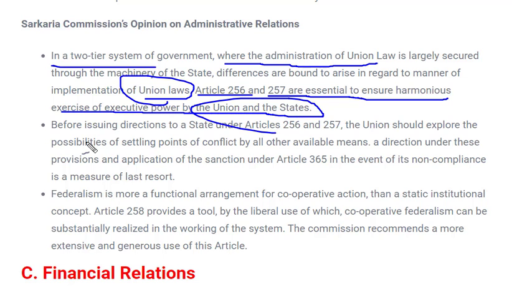That means there are certain laws. For example, if any law made at central level has to be executed in the states, they will be executed in all the states, but states have their own laws. So there should be no conflict between these two laws. For smooth running, there should be proper execution between state and center. This is what is said in the Sarkaria Commission opinion. You can read all the opinion given over here.